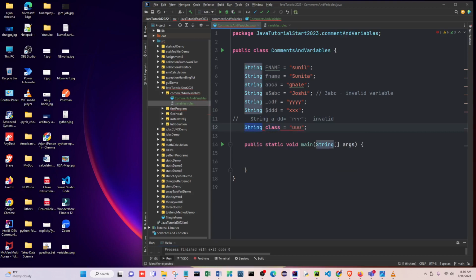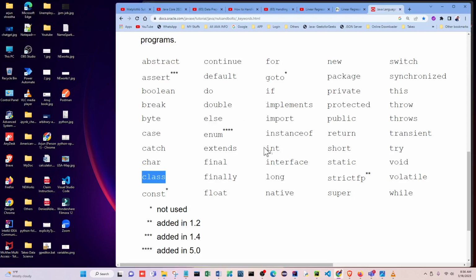This is our identifier. So you can use class like this. Suppose I put here d, which I used last time, right? See, this one works now because we don't have d class in the keywords.